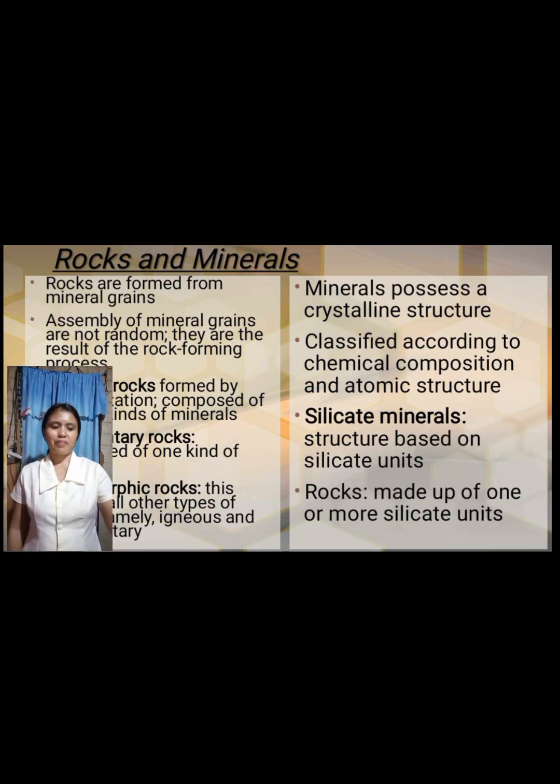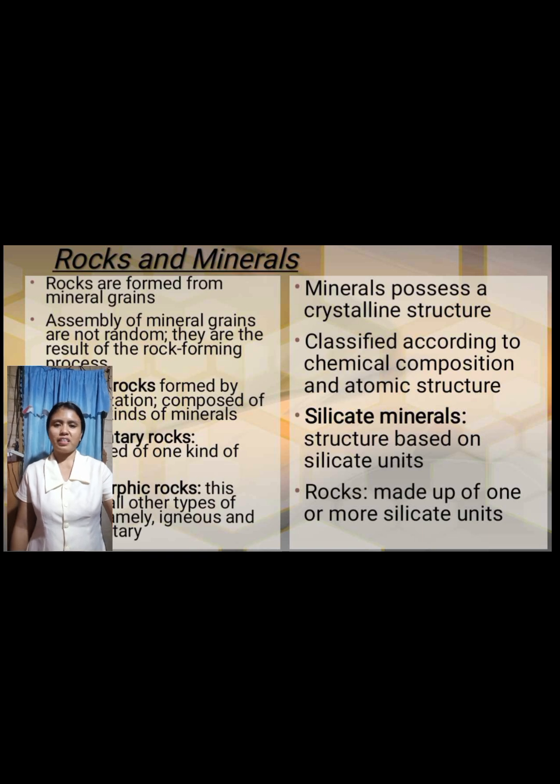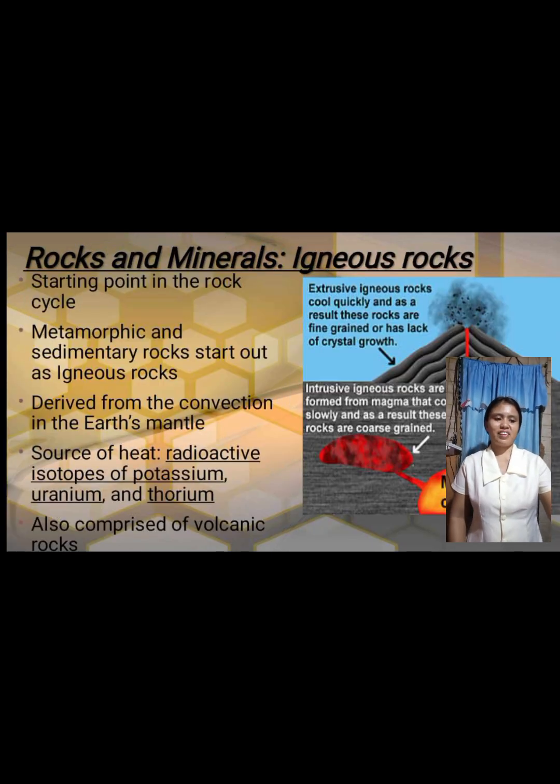Minerals possess a crystalline structure, classified according to chemical composition and atomic structure. Silicate minerals: the silicate mineral structure is based on silicate units. Rocks are made up of one or more silicate units. Igneous rocks: the igneous rock is the starting point in the rock cycle.